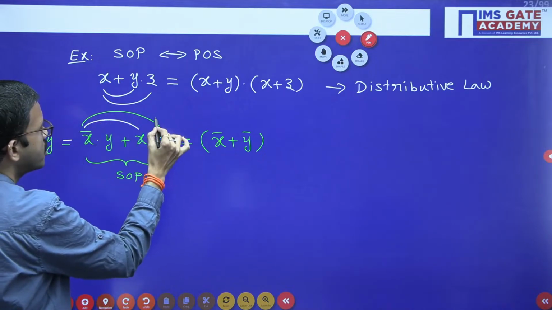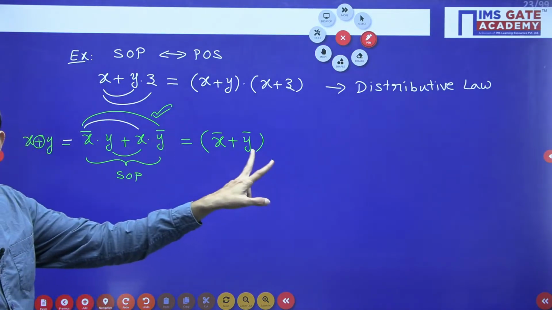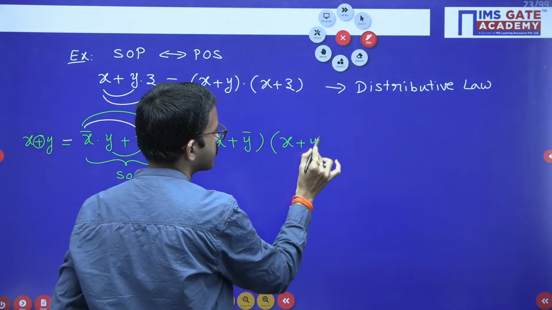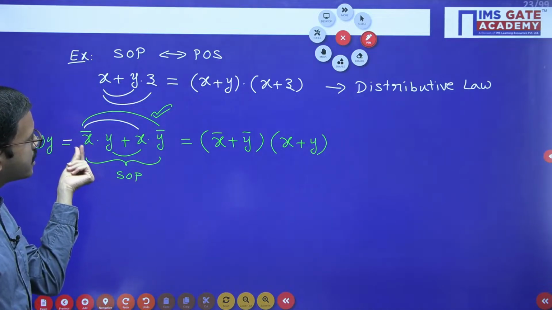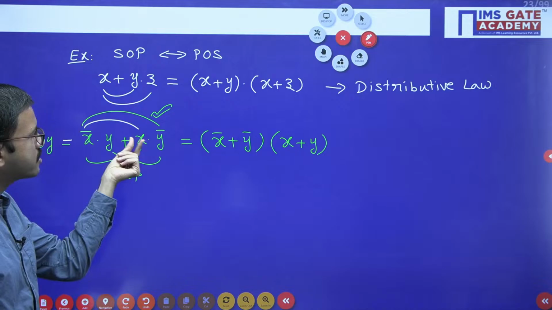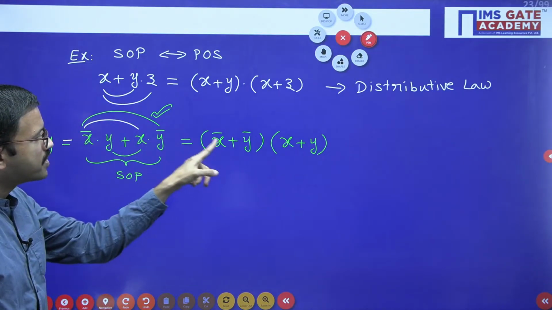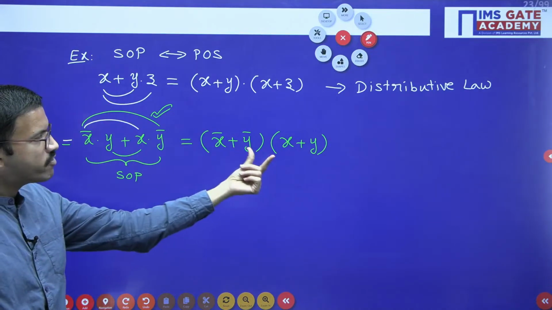Now the moment you have considered x bar plus y bar, whatever the remaining combination you are having, that combination you can consider. Y plus x or x plus y, both are same. Okay, I am repeating once again. Like here, consider case by case. Like x bar plus x, when you have considered that you are getting 1, that combination you can avoid. Then x bar plus y bar.